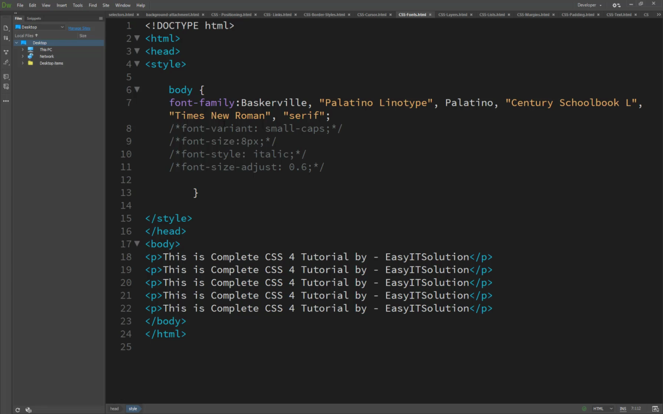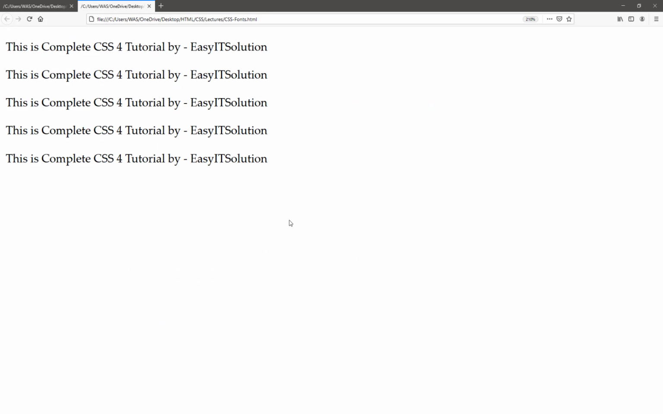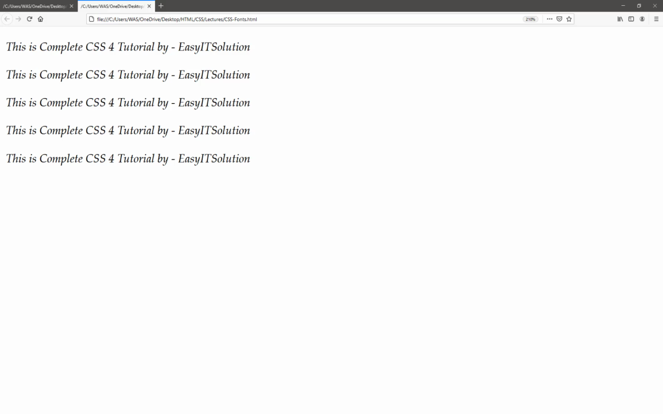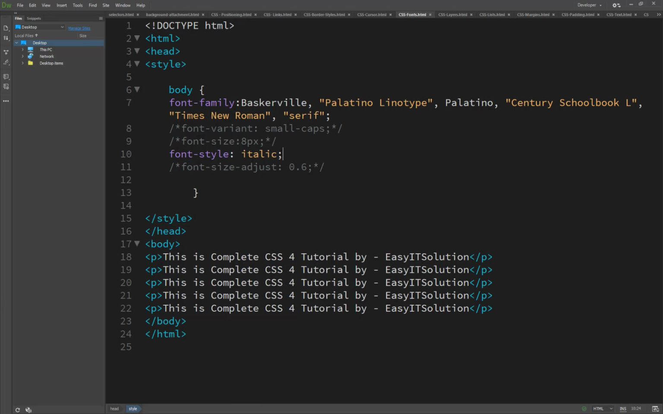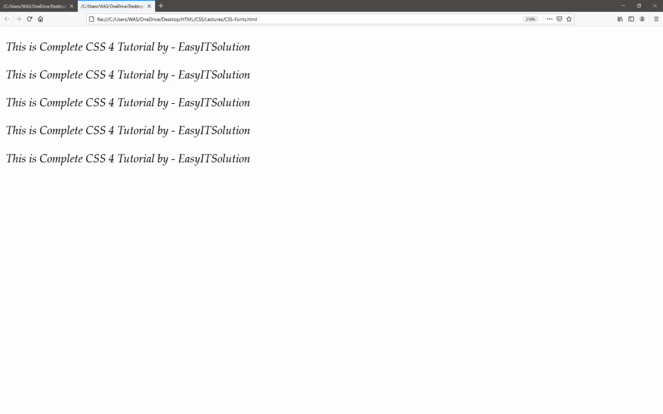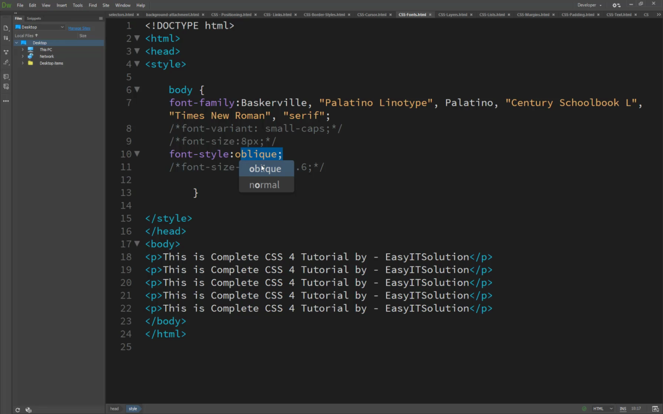The second thing is the font style. So what is the font style? As I already told you before, there is italic or underline or something. So now it's changed to italic. We simply type font style italic. And another one you can use by pressing Control and Space is oblique. This is oblique, and it doesn't work here basically. So we are using italic like this.